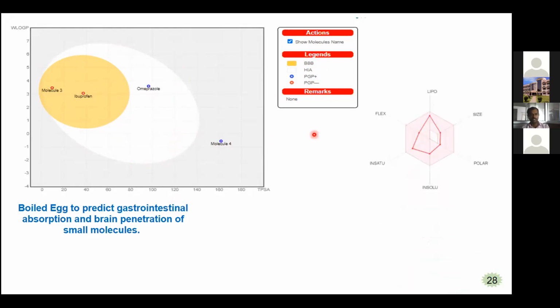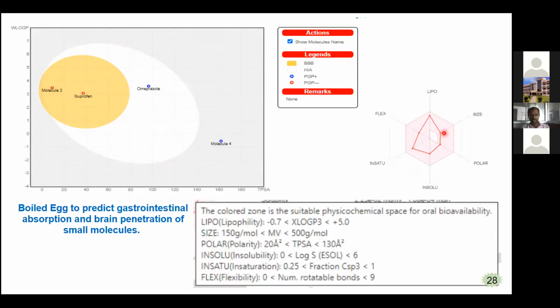Another feature of the SwissADME tool is the bioavailability radar. I represented the bioavailability radar for ibuprofen here. The colored zone indicates the suitable physicochemical space for oral bioavailability. If the radar lies inside the red zone, then the drug has good oral bioavailability. If it comes out of the red zone, it indicates that the drug does not have complete oral bioavailability. So what are the parameters considered in this bioavailability radar?